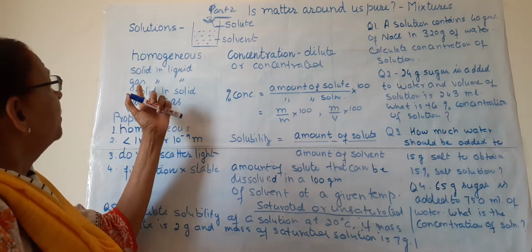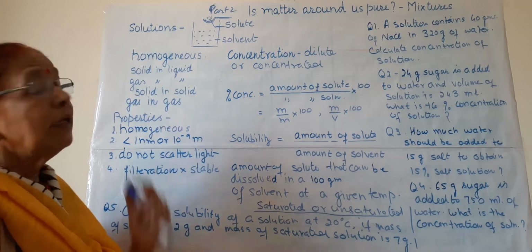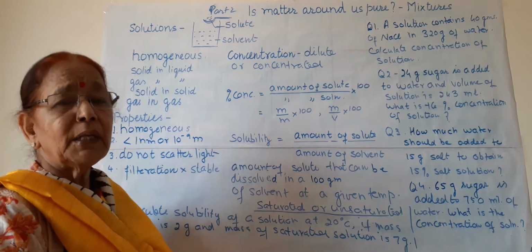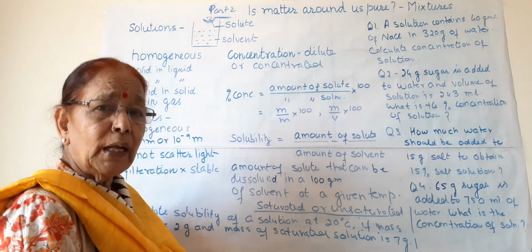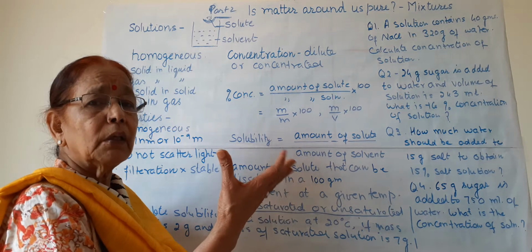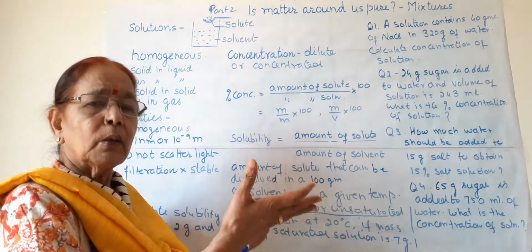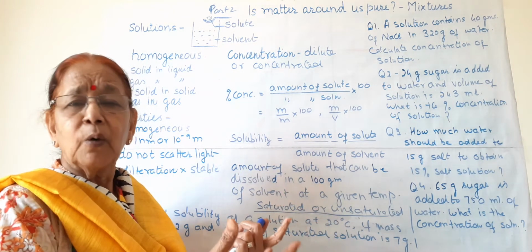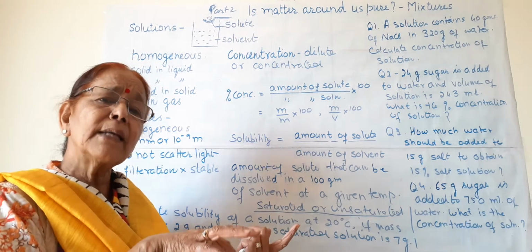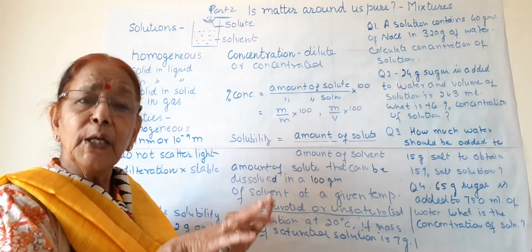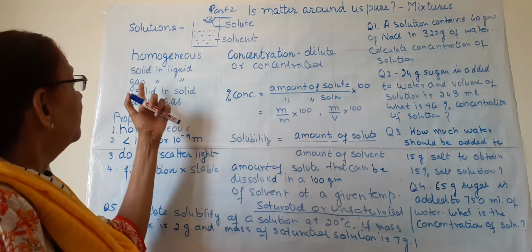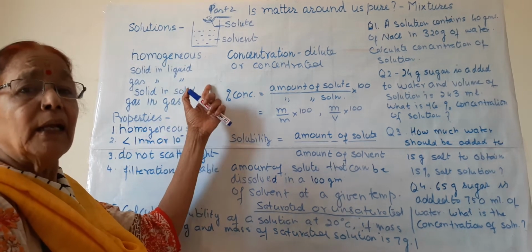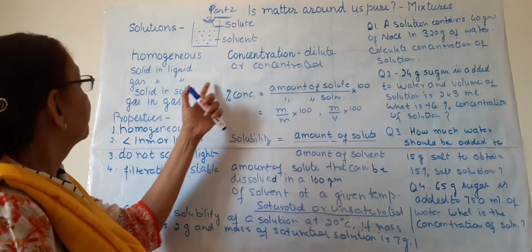The second example, gas in liquid. The most common examples are cold drinks we are drinking, like soda, lime or Coca-Cola. All these are cold drinks. Here the carbon dioxide gas is dissolved in liquid. So this is again a solution where gas is dissolved in a liquid solvent.